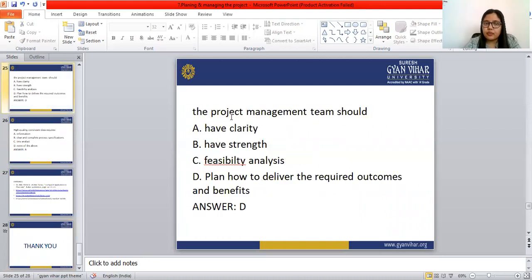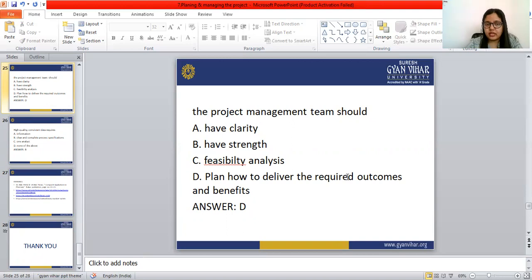Next: the project management team should plan how to deliver the required outcomes and the benefits.